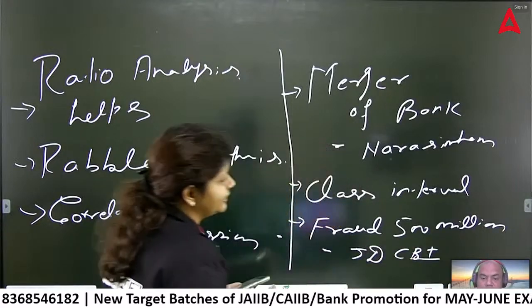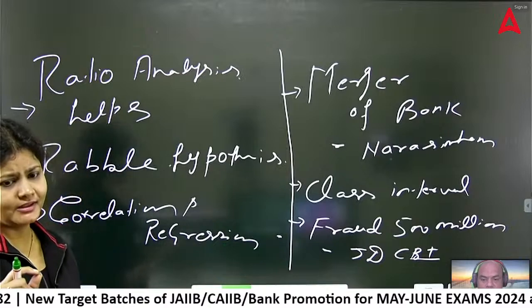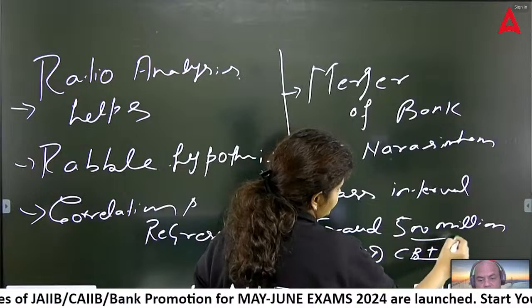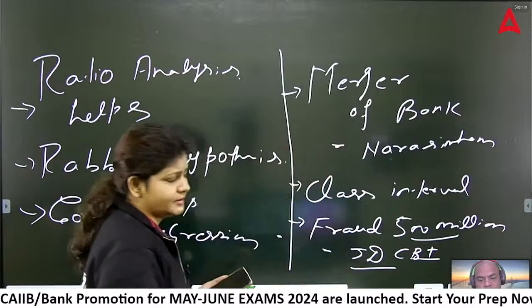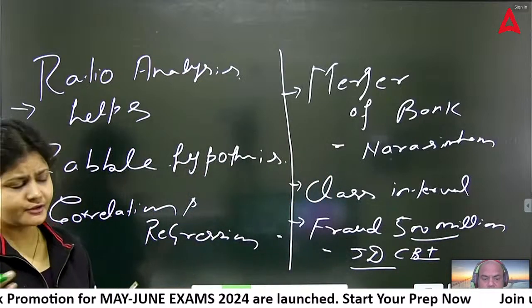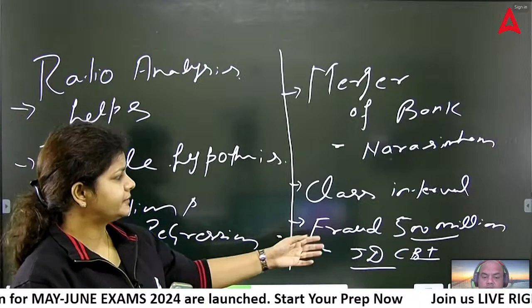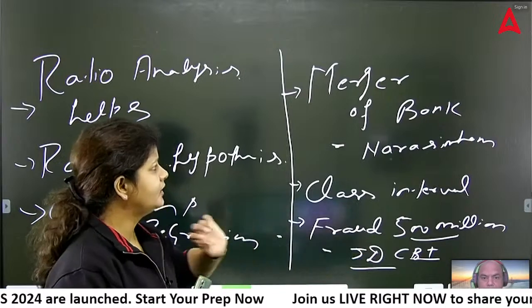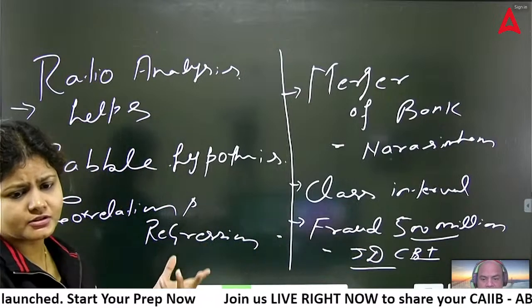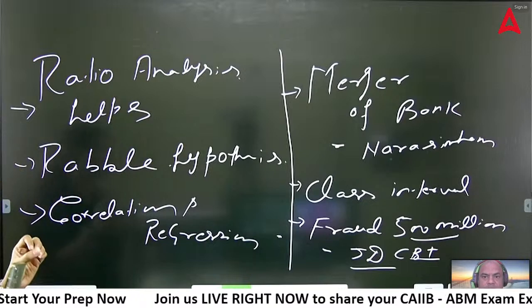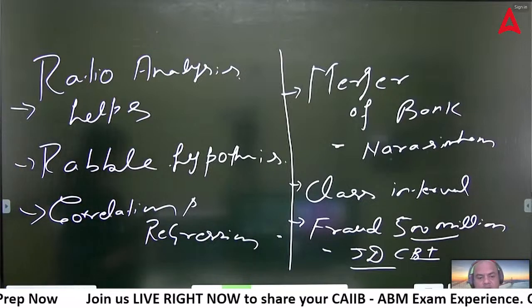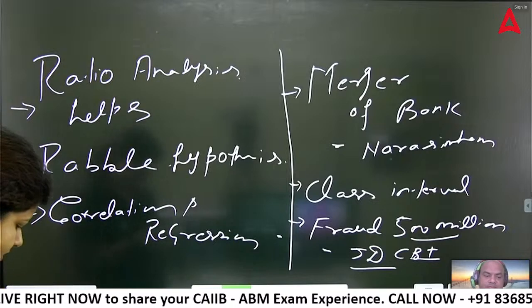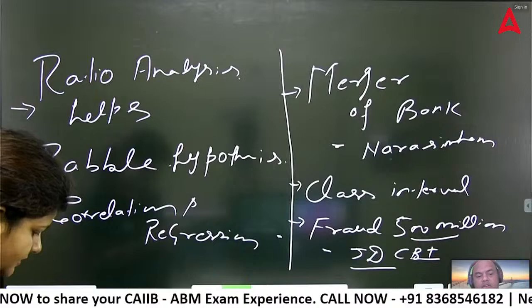There was one question from the fraud table. Fraud above 500 million and above should be reported to the Joint Director, CBI. Maybe in the next shift of the exam, they can ask 250 million or whatever figure from the table. Please remember that table, because they may not ask a similar question but can ask a different type of question from the same table. Slight change might be there, yes.